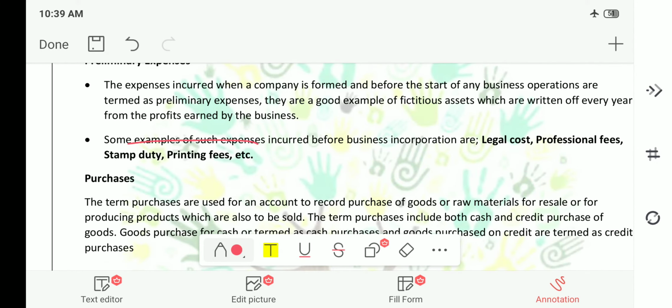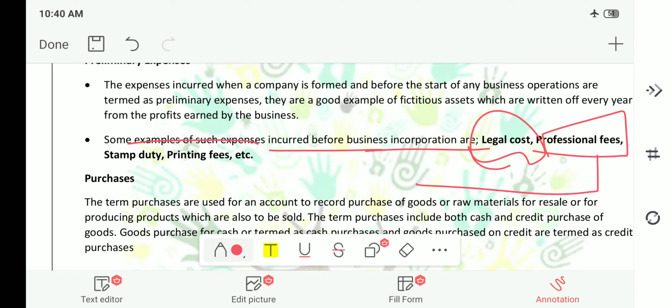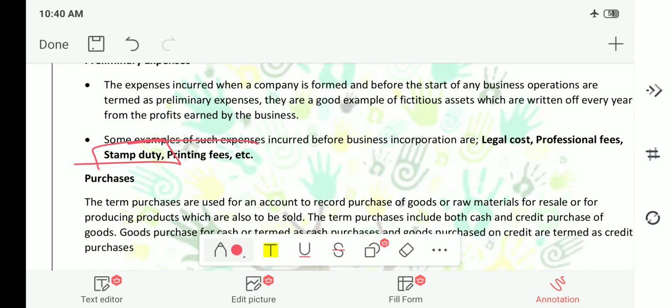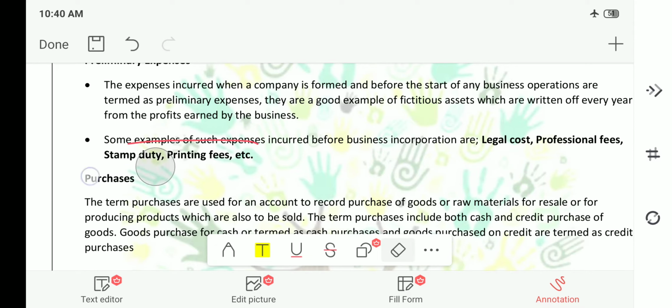Some examples of such expenses incurred before business incorporation are legal cost. That means you should register your company, and for that you should pay to the advocate, as well as to the other members and government fees. This is nothing but legal cost. Then professional fees. What is professional fees? It is nothing but you are paying to the lawyer. He is a professional, and this is nothing but professional fees. Stamp duty, right? You need to register your company on the bond paper, and for that you need to pay stamp duty. And printing fees. These are nothing but preliminary expenses, examples of preliminary expenses.